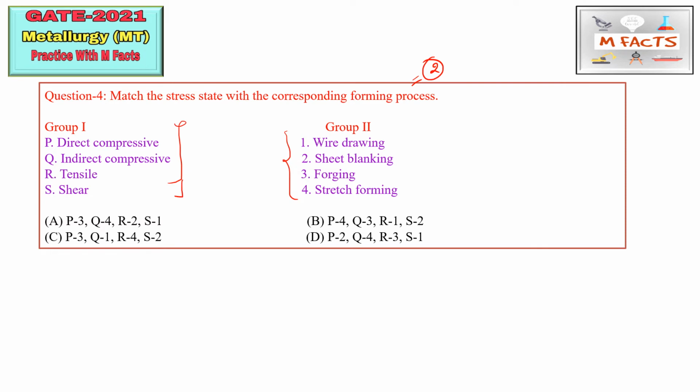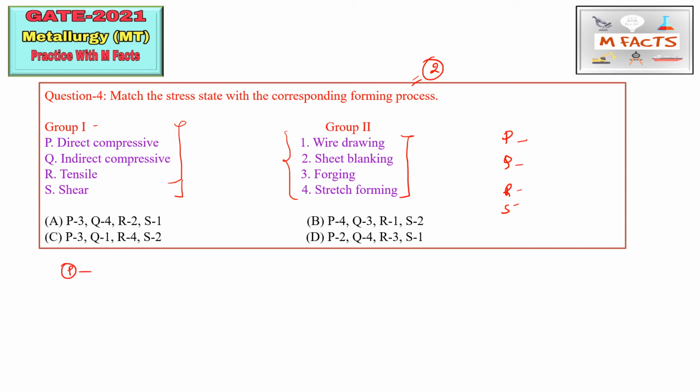Okay, so this is group first. Some forces are mentioned here, that is direct compressive, indirect compressive, and tensile shear. And here some processes are listed. So these are the forming processes basically, and these forming processes are classified according to the applied forces. The first thing I have told you is that whenever you are doing matching, please try to write it like PQRS, and try to find the matches one by one.